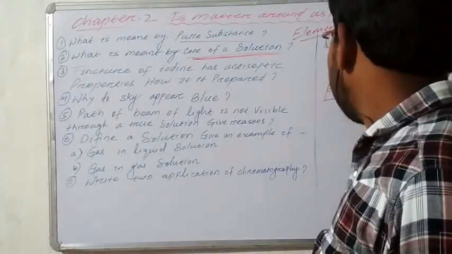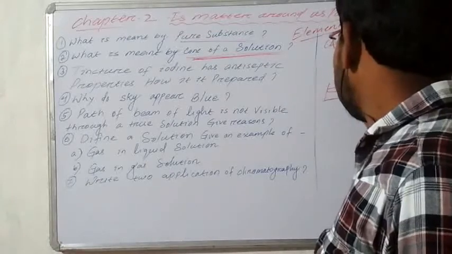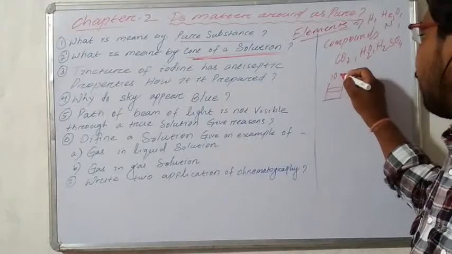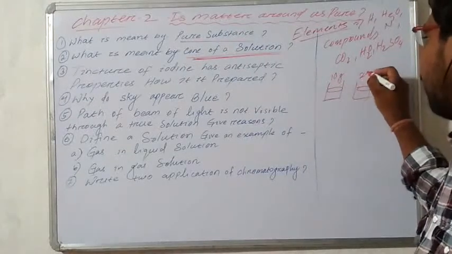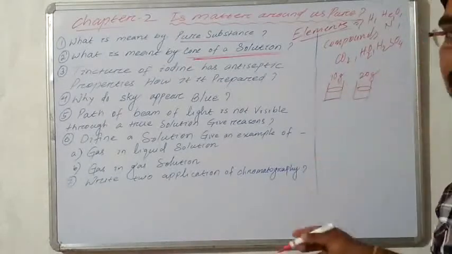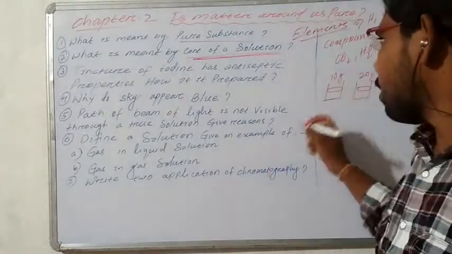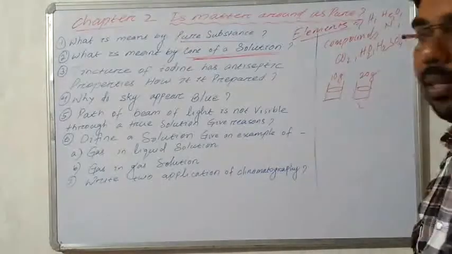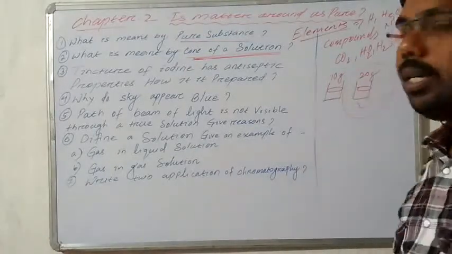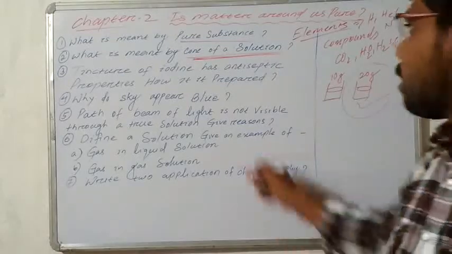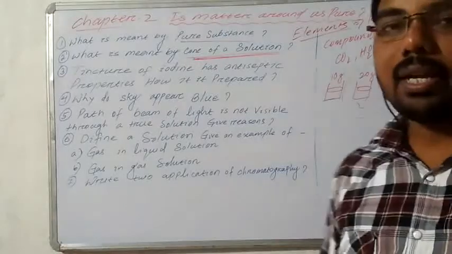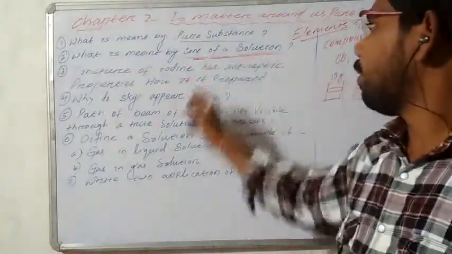100 ml water in 2 glasses, and in 1 glass we add 10 gram sugar, and in another glass we add 20 gram sugar, and we dissolve both the solutions. Then which one has more concentration? Obviously the second one has more concentration, because in the second glass we add 20 gram of sugar. So the concentration depends upon the amount of solute. इसके ऊपर depend करता है amount of solute के ऊपर में.